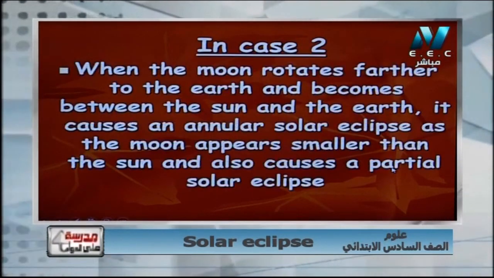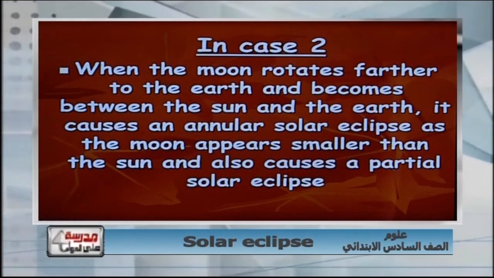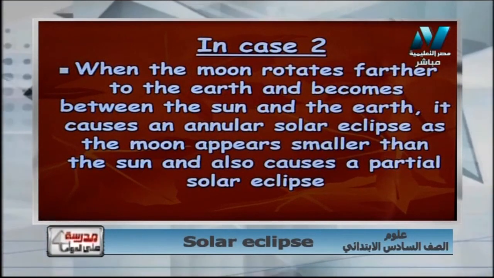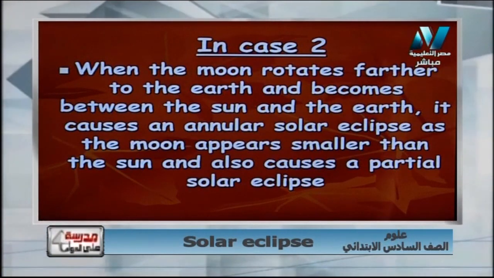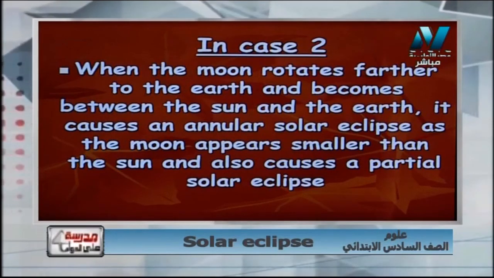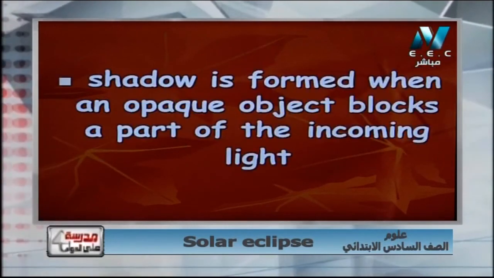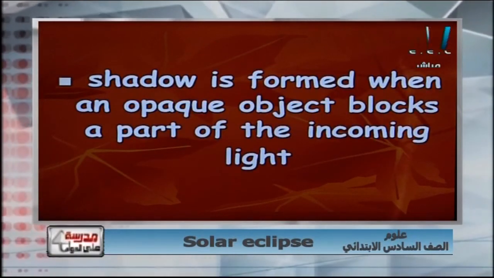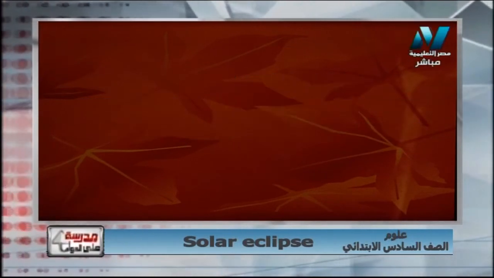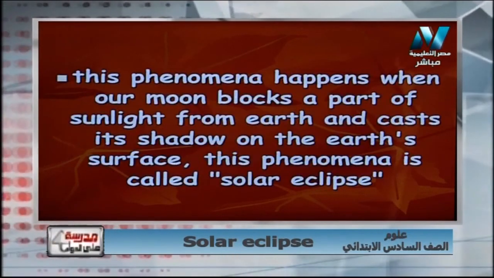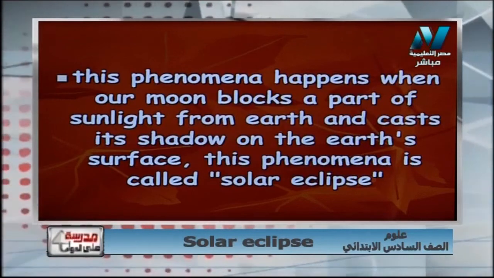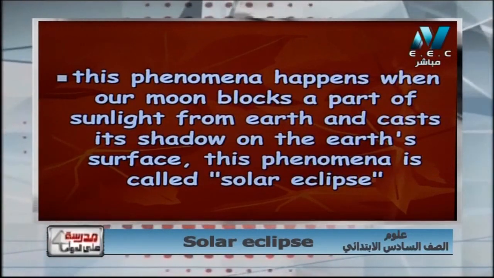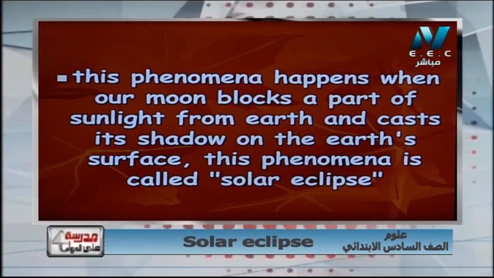In case 2, when the moon rotates further from the earth and becomes between the sun and the earth, it causes annular solar eclipse. A shadow is formed when an opaque object blocks a part of the light. This phenomenon happens when our moon blocks a part of the sun.